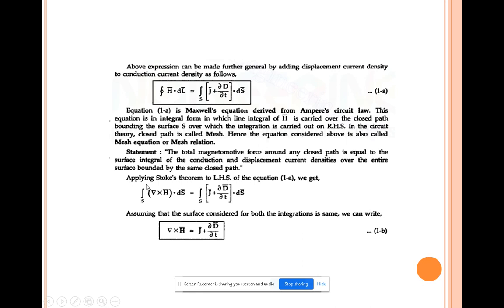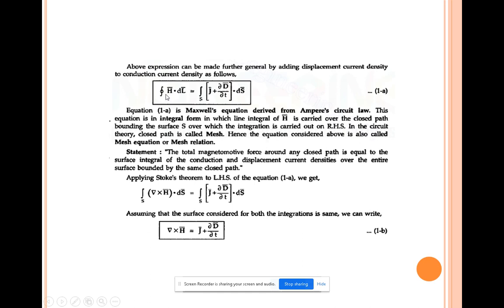And then next, applying Stokes theorem on the left hand side of the equation. Okay, Stokes theorem now in a del cross. You are going to convert this line integral into a surface integral by taking the del cross, that is Stokes theorem. After the integral, del cross H vector into ds vector is equal to the same right hand side. The right hand side will be the same equation. We are going to modify the left hand side alone by using Stokes theorem.